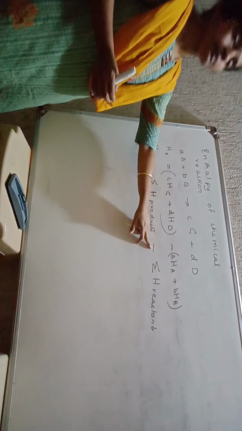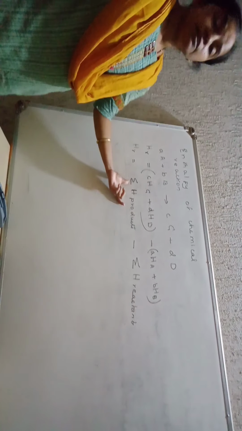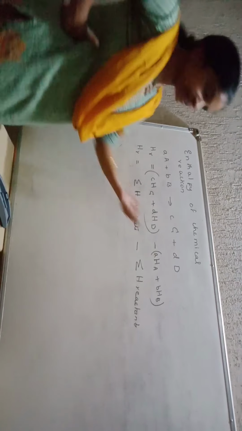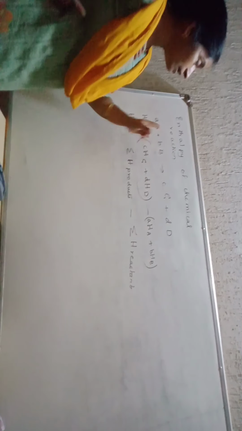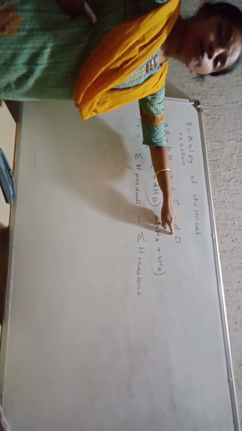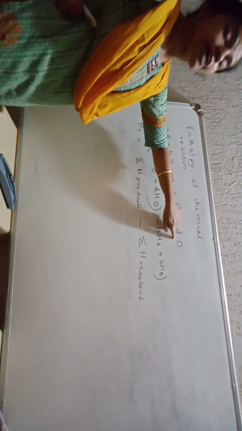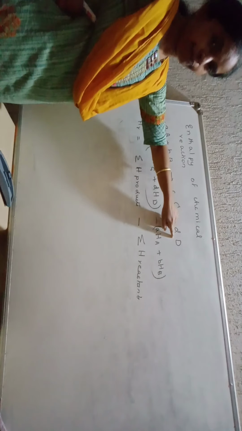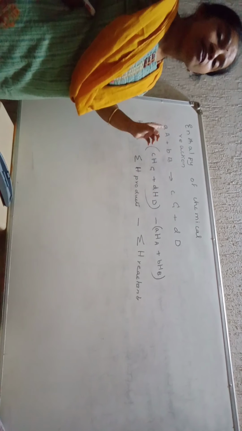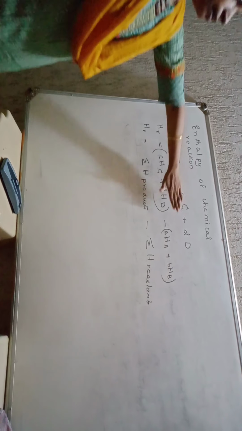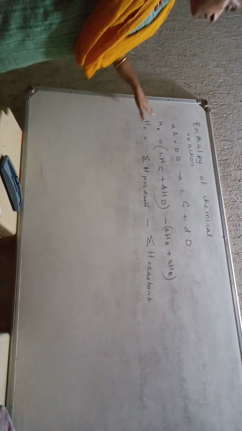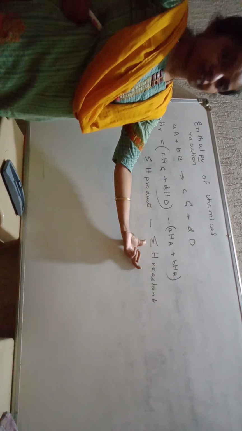It is the difference between the sum of the enthalpies of the products and the enthalpies of the reactants, where the reactants and the products are represented by definite physical state as per their coefficients. I repeat again. Consider a reaction: products minus reactants gives you the enthalpy of the reaction, which is summation of enthalpy of products minus summation of enthalpy of reactants.